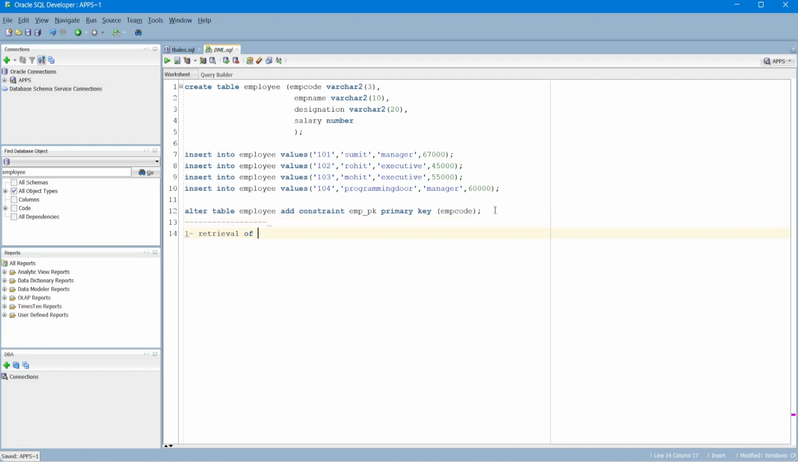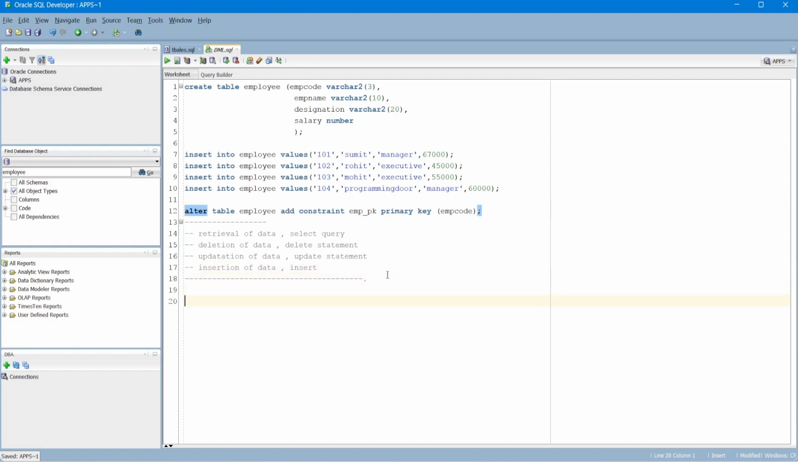Retrieval of data. We can say select query. Deletion of data. Delete statement. Updation of data, update statement. Then we have insertion of data. We call it insert. Let's see one by one all of them.